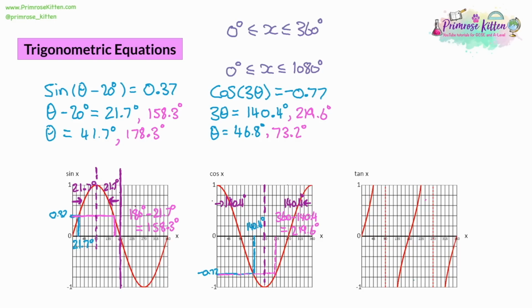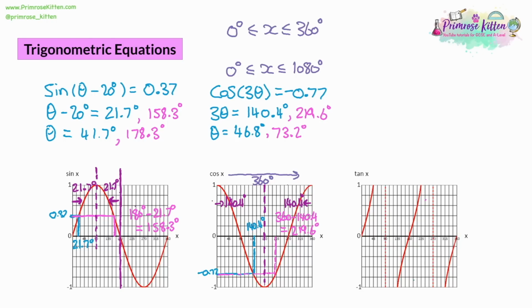So how do we get the rest of the answers? Another part of the symmetry of these graphs is that they repeat every 360 degrees. That means if you add 360 degrees onto your answer, it corresponds to the answer on the next section of the graph if we continue drawing it further out, perhaps up to 720 for another 360, and up to 1080 for another 360 on top of that.